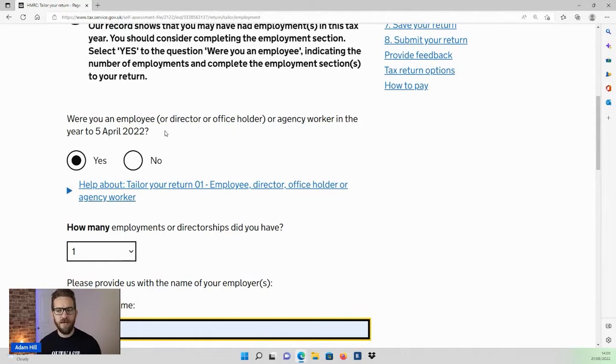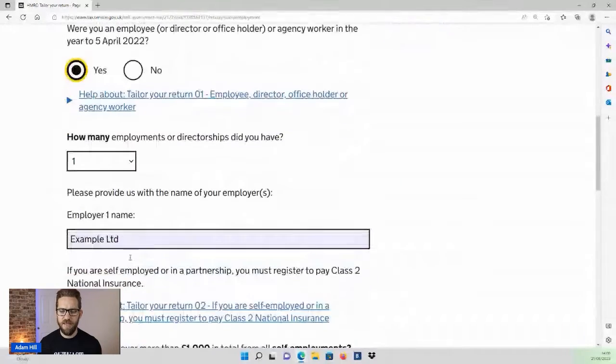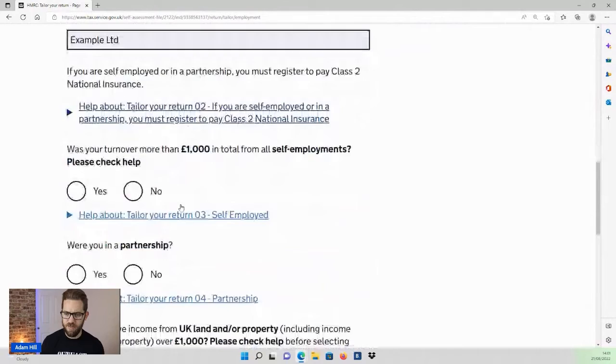Now, just note here, you can be a director in a limited company and not actually take a salary from it. It's not a guarantee that you are taking that salary, and sometimes for tax efficiency reasons you won't take a salary. You'll take more dividends depending on your individual circumstance. So if you are a director but you are not taking paid remuneration, you're not taking a salary from the company, you don't have any income from your directorship, then you do not need to declare it. You would say no here. In this case, I'm saying yes, and we'll go with this example.